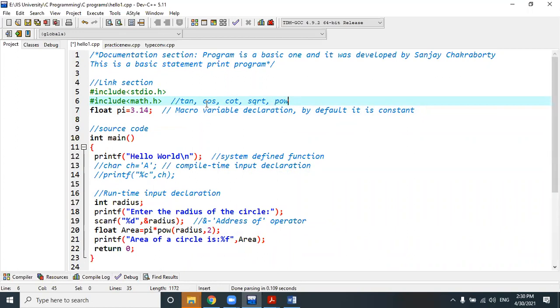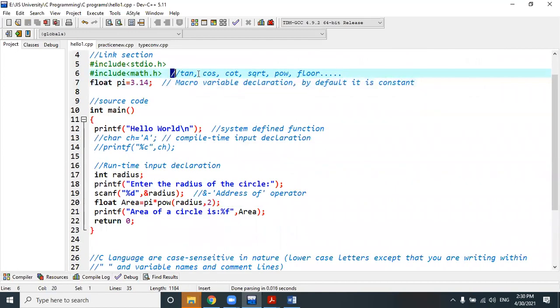Then pow function for power checking. Okay, then floor function for flooring. So এরকম প্রচুর function পাবে within this math.h header file. Everyone please study it at home. What is the job of math.h header file? So it will provide you all kinds of mathematical functions, system defined functions that you can directly use in your system. তুমি এখানে directly use করতে পারো এই ফাংশনটাকে। That is pow radius, 2.